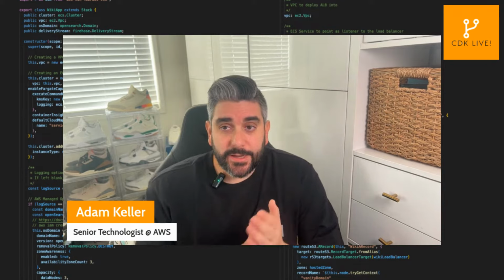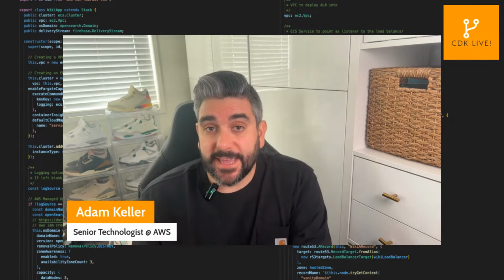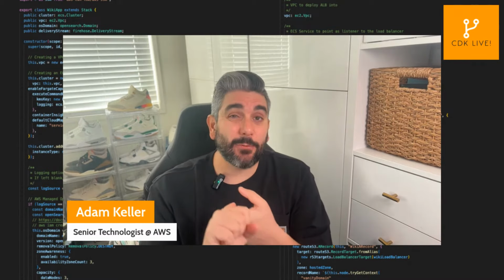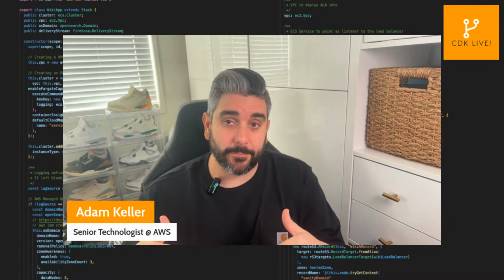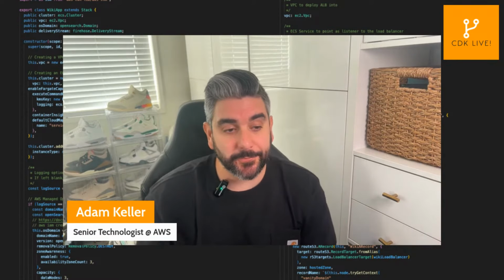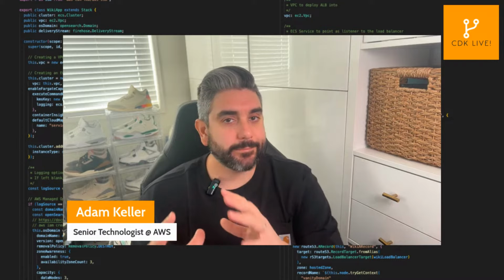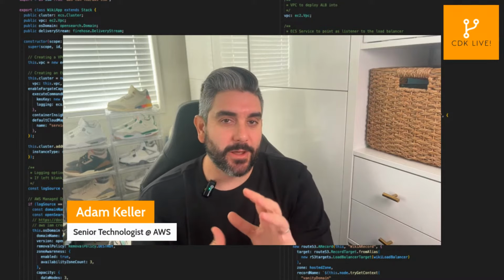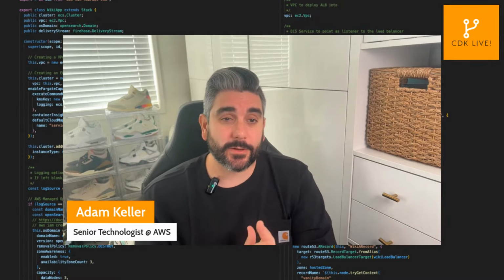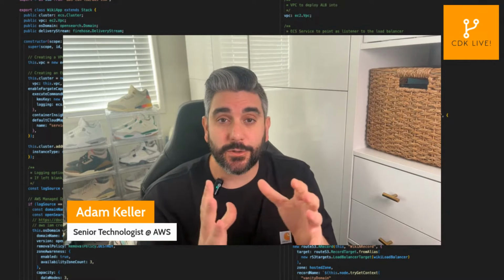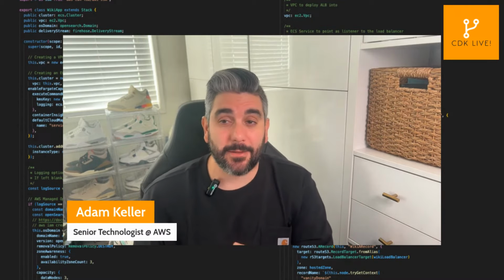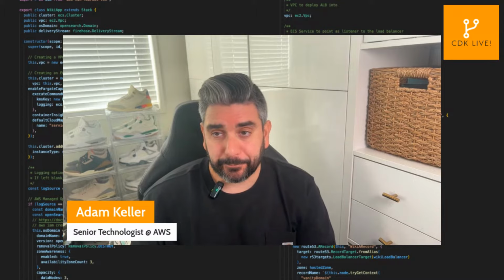In addition, we did have some releases on the CDK side. A couple of things. The API Gateway v2 construct went from graduated to stable, or GA. So if you're wondering, when do I use the API Gateway v1 construct versus v2? At this point, it's pretty straightforward. The v2 construct is really great if you're looking to build HTTP APIs. If you're building REST APIs with API Gateway, you want to stick with v1.